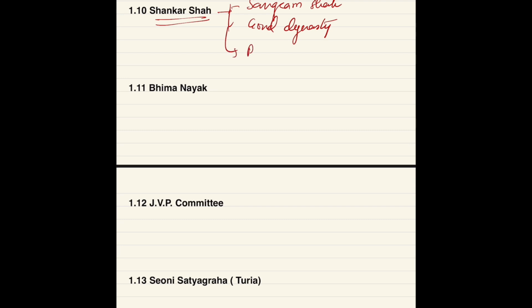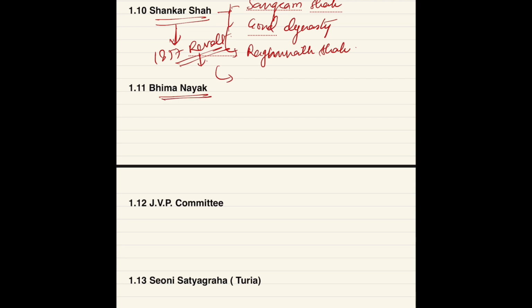He was the father of Raghunath Shah, and he helped during the 1857 revolt. Okay, he played a major role in that revolt, and because of that activity, he was caught and executed.